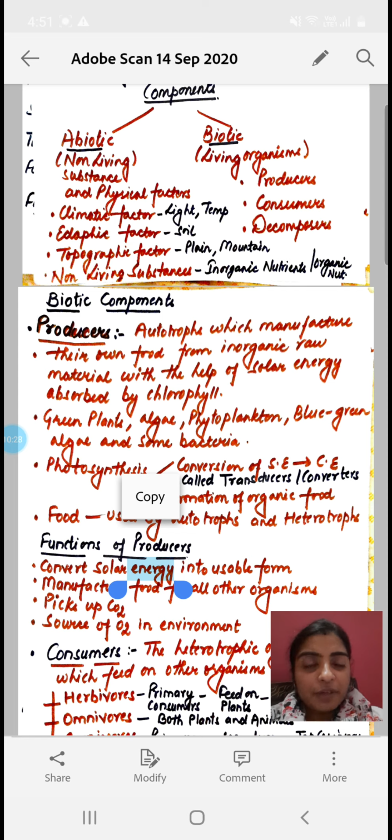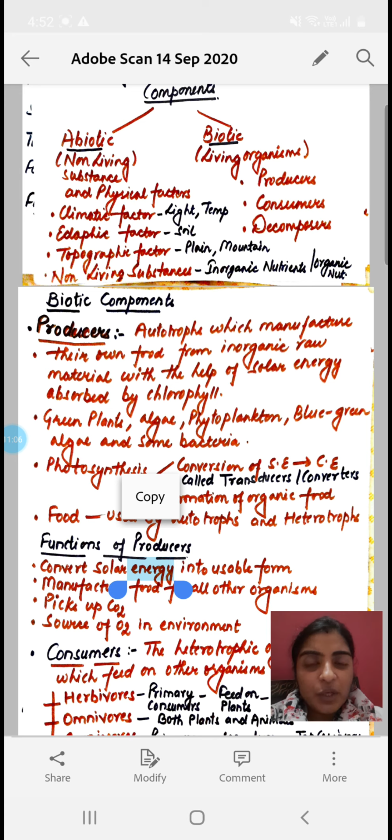Now come to the edaphic factor. The word edaphic is related with the soil. So all the characters that are related with the soil, like the soil type, soil texture, soil water, all come in the edaphic factors. So edaphic factors also help in the growth of the plants, and plants are one of the biotic factors. Okay, now come to the topographic factors. The topographic factors mean the physical features of the area, okay, like plain, mountain, rivers, they are all the topographic factors of the area.